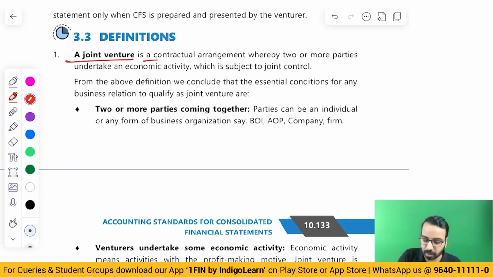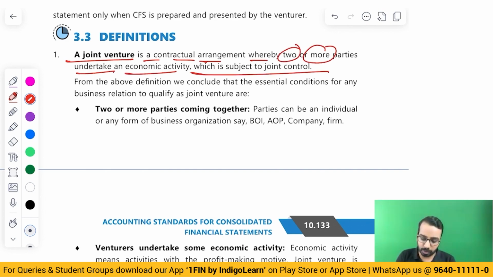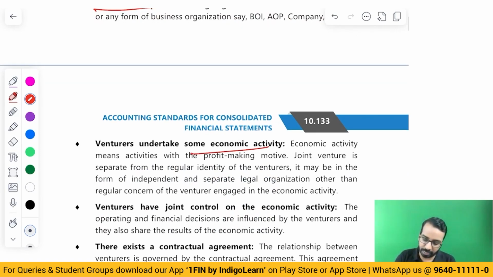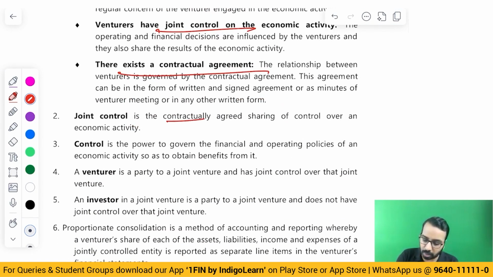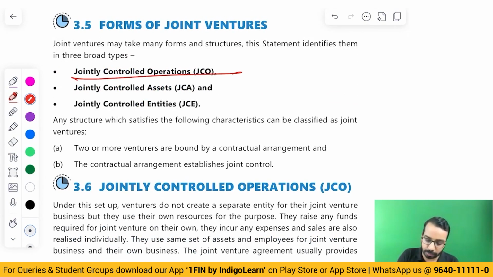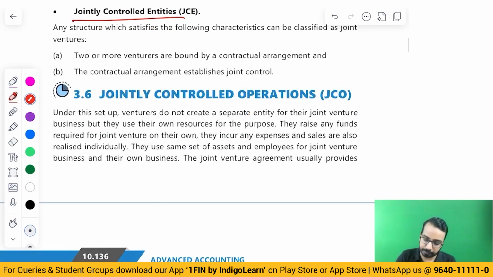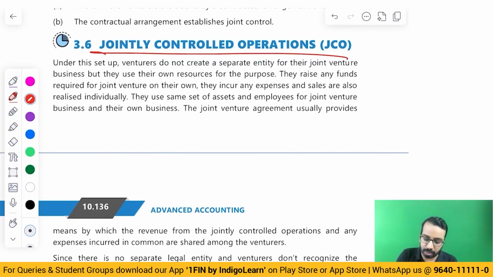A joint venture is a contractual arrangement whereby two or more parties undertake an economic activity which is subject to joint control. So you have two or more parties, there is some economic activity, they have joint control, and there is an agreement. Joint control is a contractually agreed sharing of control over an economic activity. We said jointly controlled operation, asset and entity. Under jointly controlled operation, there is no separate entity.